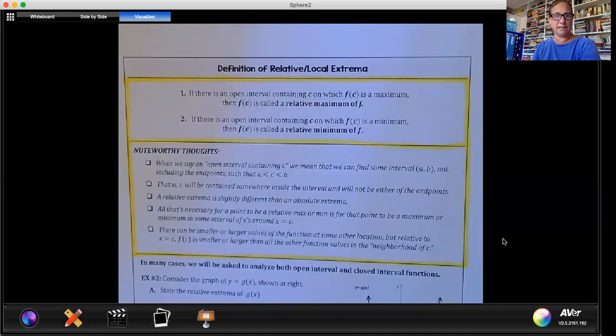Relative extrema is slightly different than absolute. We just talked about that. All that's necessary for a point to be a relative max or min is for that point to be a maximum or a minimum somewhere in that interval. And there can be smaller or larger values of the function at some other location, but relative to x equals c, f of c is smaller or larger than all the other function values in the neighborhood of c.